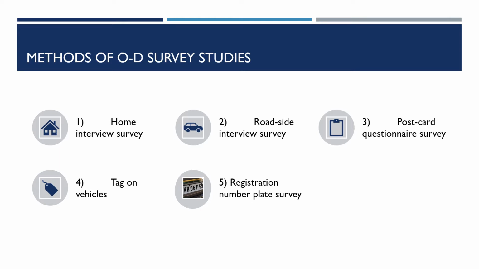Now we are going to define how we collect data. There are different methods in which this information can be collected, or rather OD surveys can be performed. The first one is home interview survey, the second one is roadside interview survey, the third one is postcard questionnaire survey, the fourth one is tag on vehicles, and the fifth one is registration number plate survey. Each of these methods is different in its context as well as the information it collects.